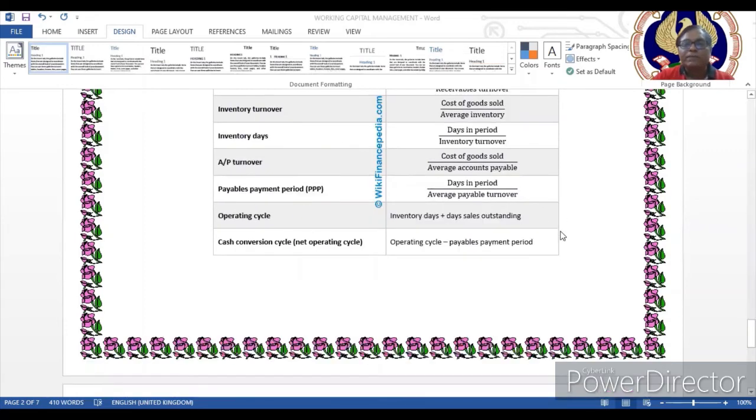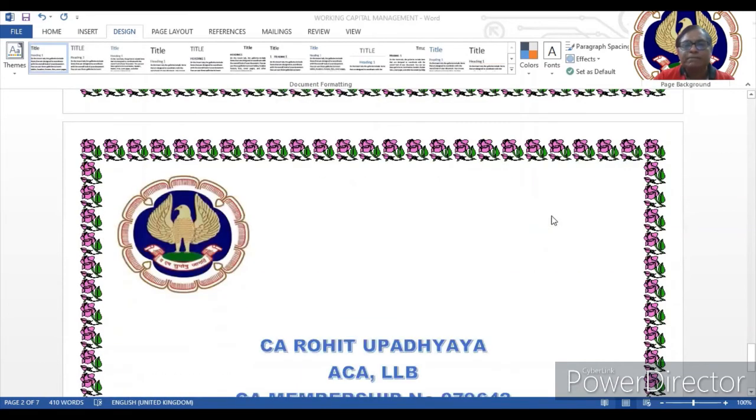Then we talk about the operating cycle. What is the meaning of operating cycle? It is the inventory days for processing, plus the account receivable period, that is days sales outstanding. The cash conversion cycle is simple: it is the operating cycle minus the accounts payable payment period.